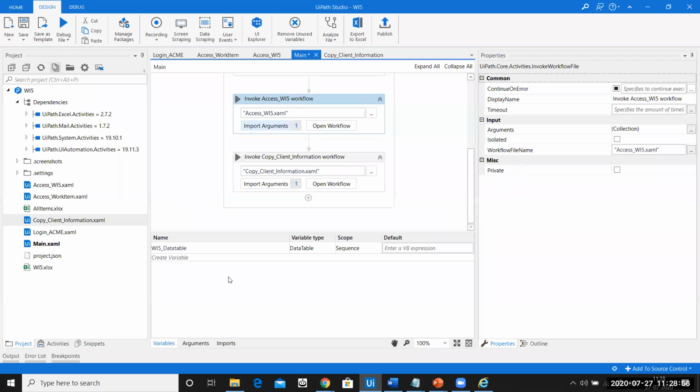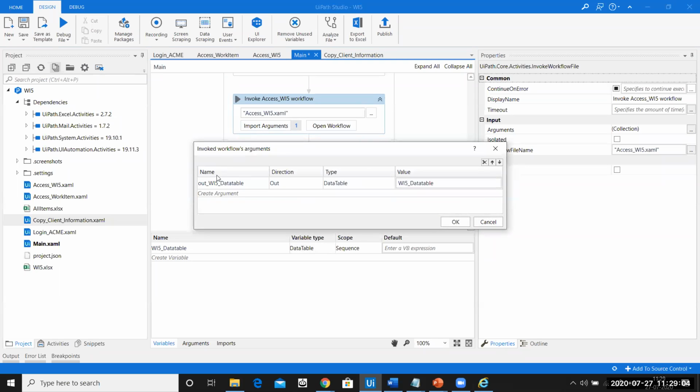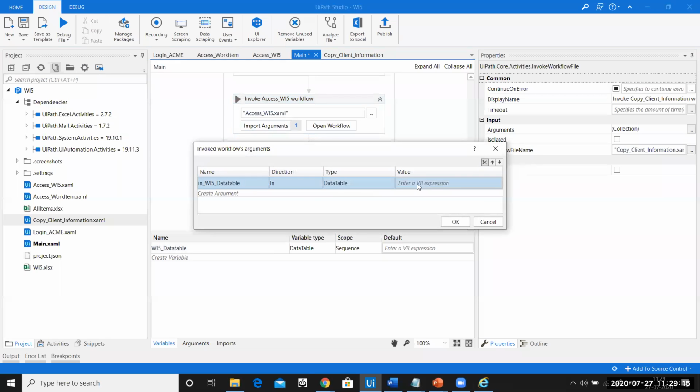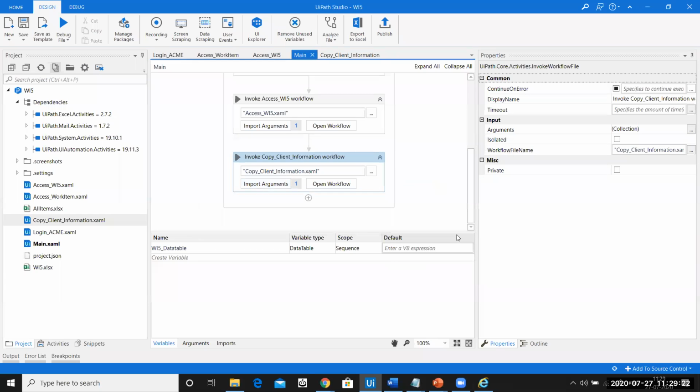Now you can see a variable created called WI5 data table, which is of the data type data table. What will happen is this Out will give the information to this one. Now you'll have to make sure that you pass this variable here as the In argument over here. So that is how you pass values between two workflows with the help of an argument.